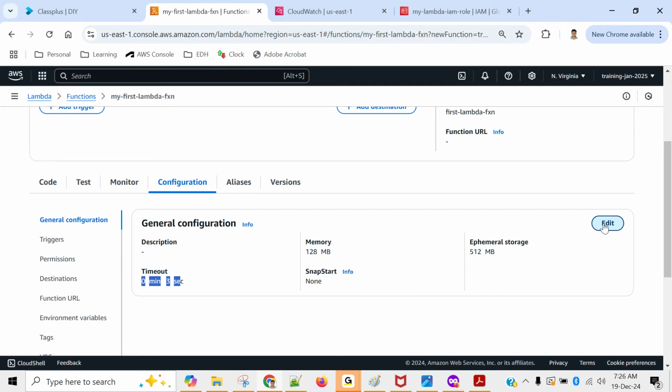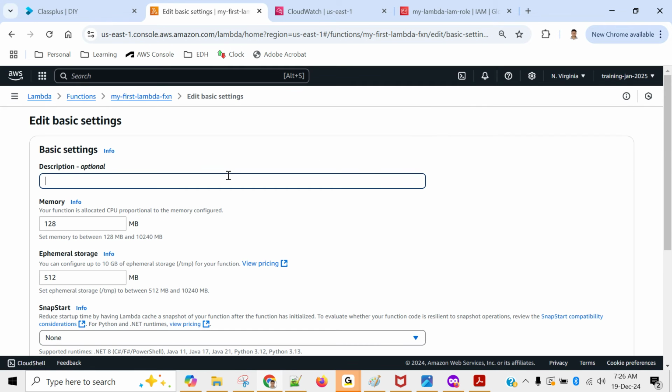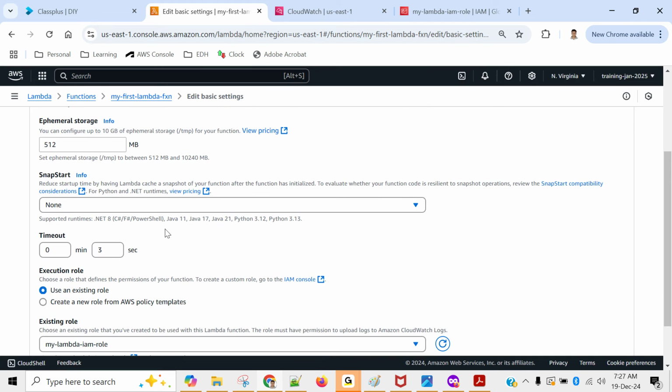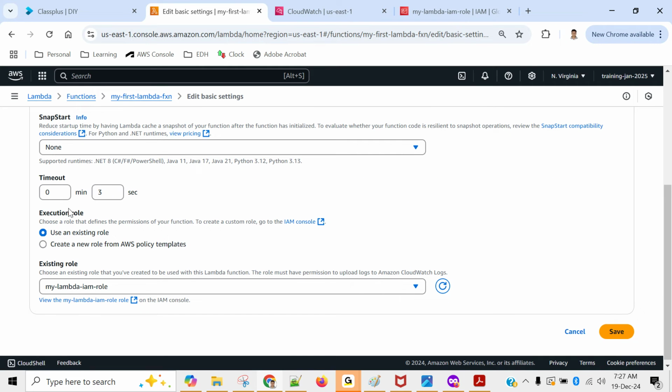Let's click on edit. We'll provide a meaningful description. I would say, for learning purpose. Okay, that's the description I have put. Memory, you can make it up to 10 GB. You see this, 128 MB till 10240 MB, that's approximately 10 GB. If you want to change, you can, which is not required. Similarly, hard disk, you can also make up to 10 GB. And timeout, you see this maximum timeout is 15 minutes.